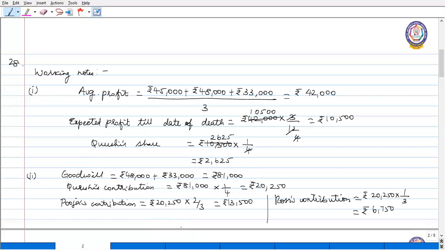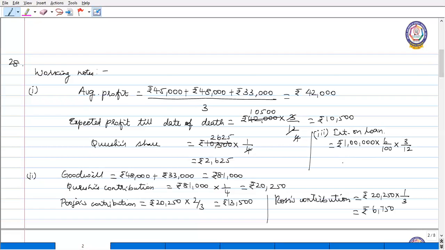And here the interest on loan is also given. So the firm has advanced a loan to Qureshi of rupees 1 lakh, and we have to calculate the interest also. So we'll calculate interest on loan. For this 1 lakh, the rate of interest is 6% per annum, and here we are going to calculate it for 3 months.